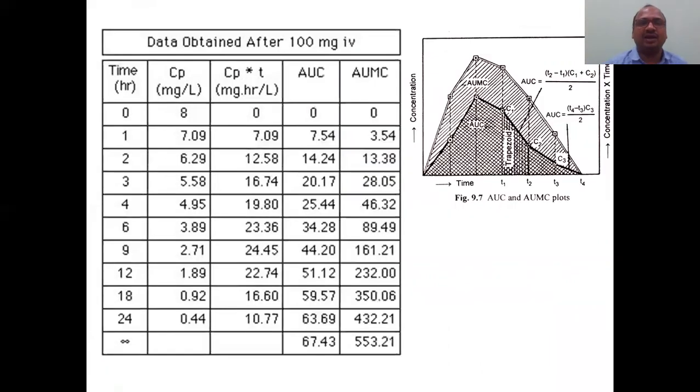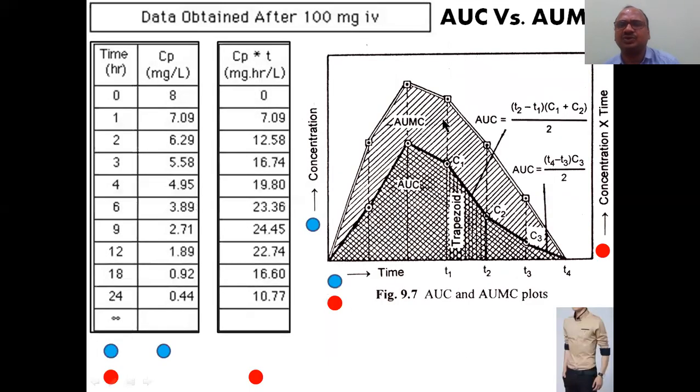So now you got these values by using the trapezoidal method. Here we have time, concentration, the same values, and concentration into time. AUC you can calculate by using the trapezoidal method, and AUMC also you can calculate by using the trapezoidal method. So finally, all the values can be calculated by using the simple trapezoidal equation. Here they have also shown each trapezoid, and its value can be calculated by using these equations, with T2 minus T1.